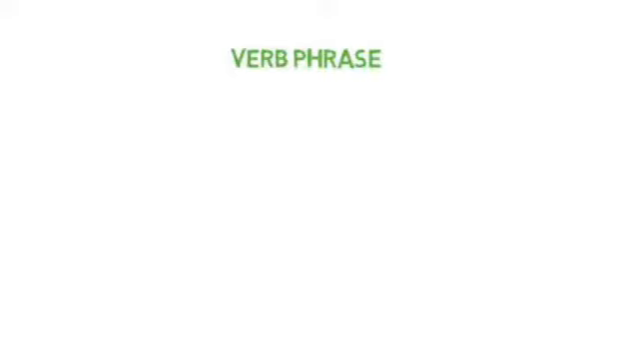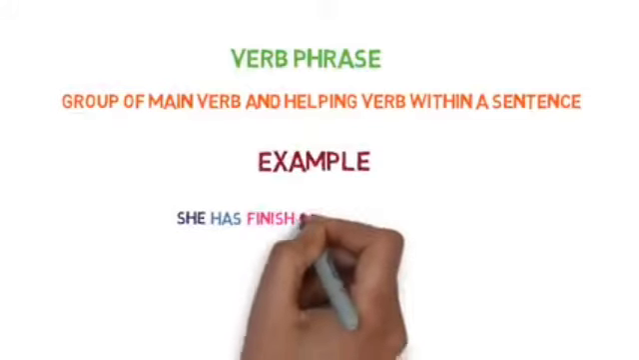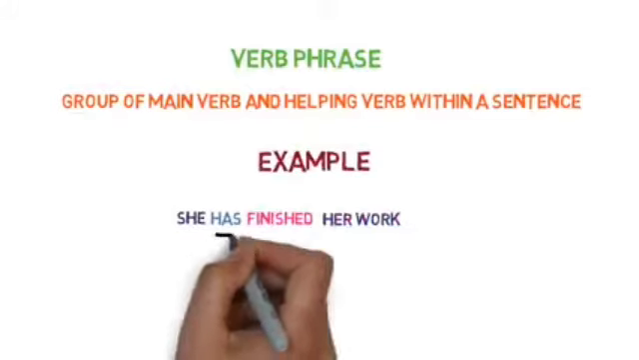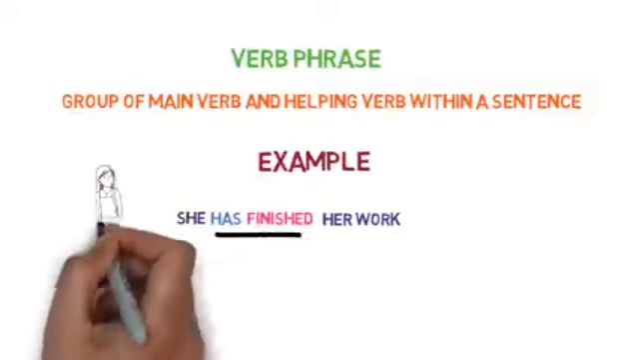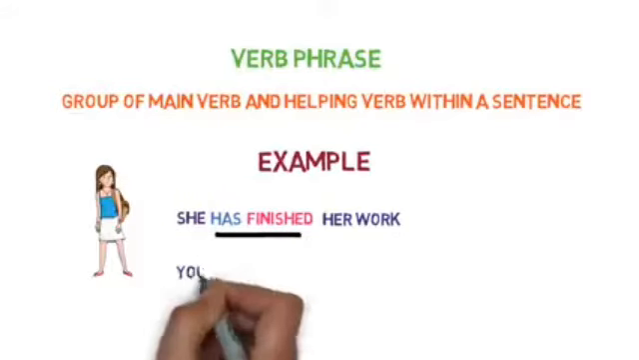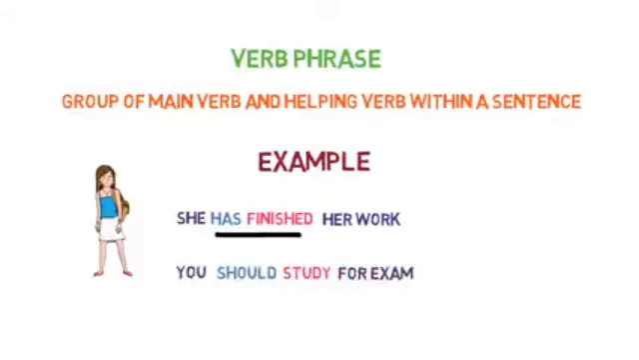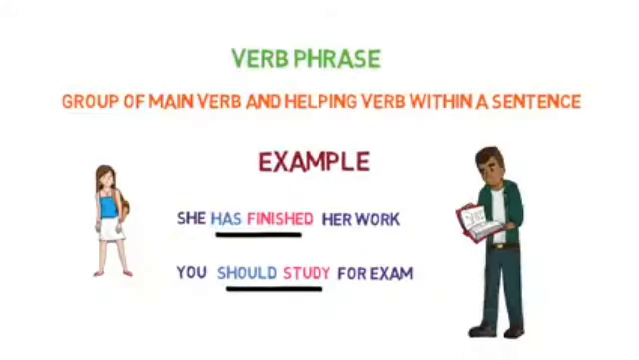Now let's see the verb phrase. It is a group of main verb and helping verb within a sentence. Example: she has finished her work. Has finished suggests present perfect tense, and has finished is the verb phrase here. Let me give you another example. You should study for the exam. Should study is also an example of a verb phrase, that is a modal auxiliary verb plus v1 formation.